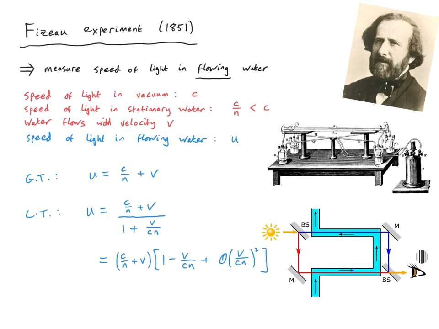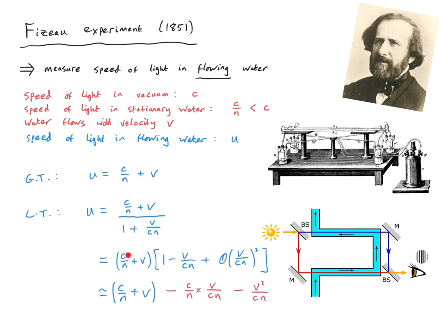So this is very similar to the calculation I did on the previous slide. Let's just expand out this piece now. This whole thing will be approximately c over n plus v. This piece is actually the same as what we would get from the usual Galilean transformation, but then we actually get some extra terms.